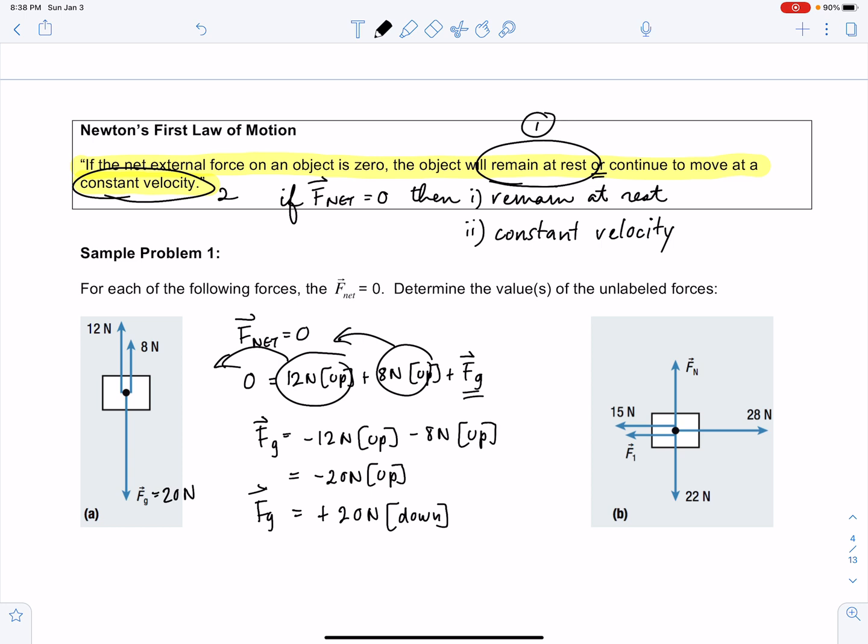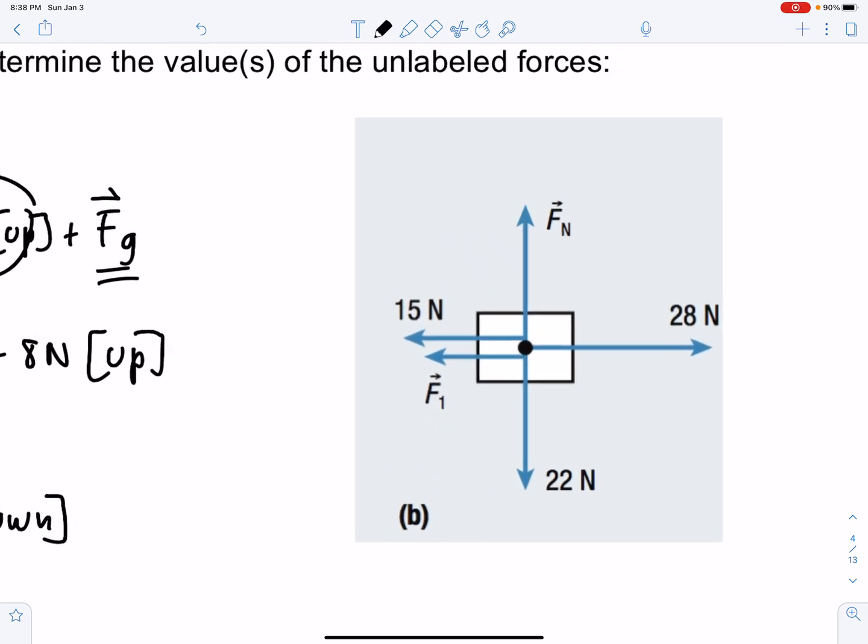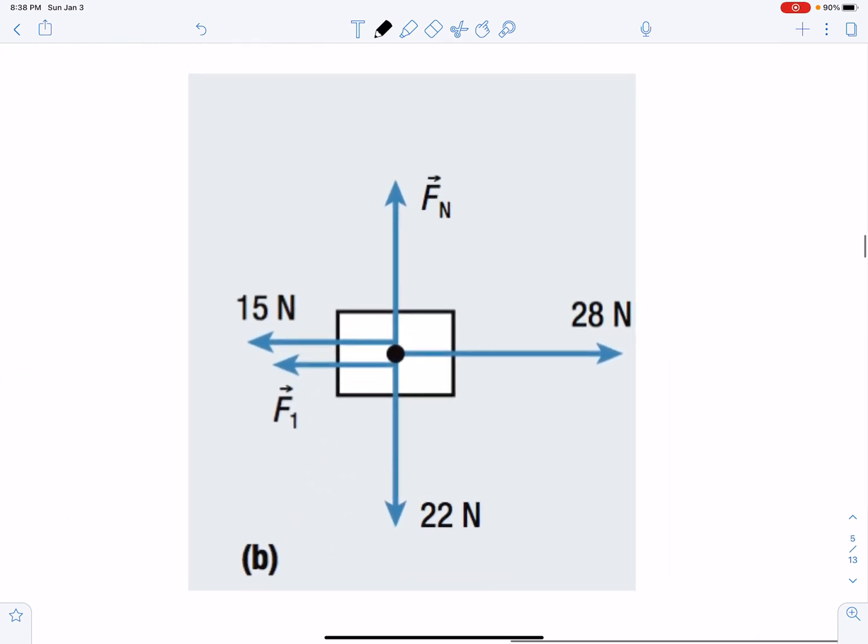Okay, let's try sample problem B. In sample problem B, we know that the net force is 0, so everything must balance each other out and cancel each other out. So what's happening in the upward direction must equal what's happening in the downward direction. If there's one force down and it's 22 newtons, then the normal force in this example must be 22 newtons up.